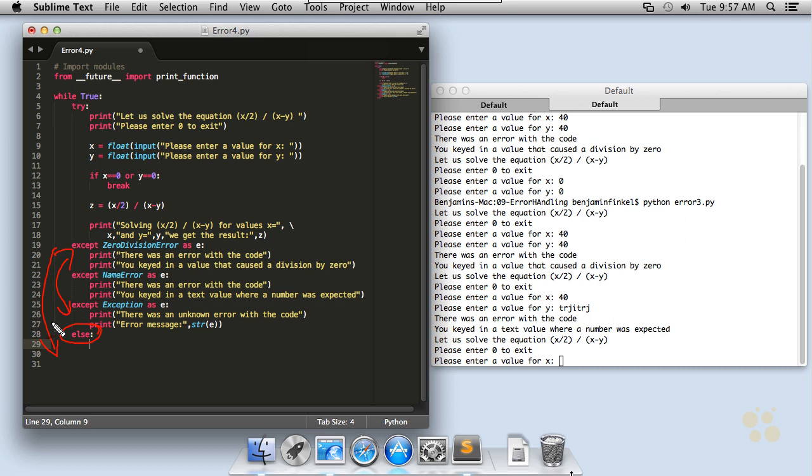And the else clause is going to run if none of the errors were actually caught. If no exception was raised, then the else bucket is going to get hit.